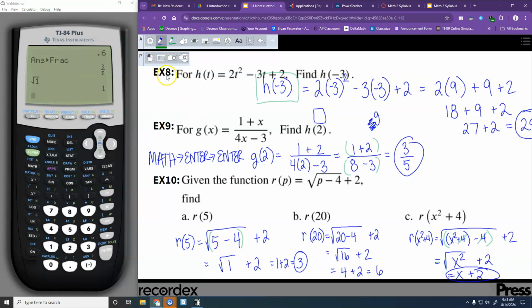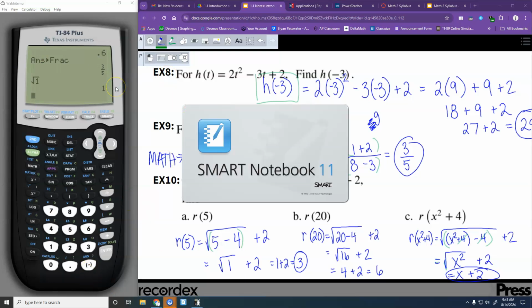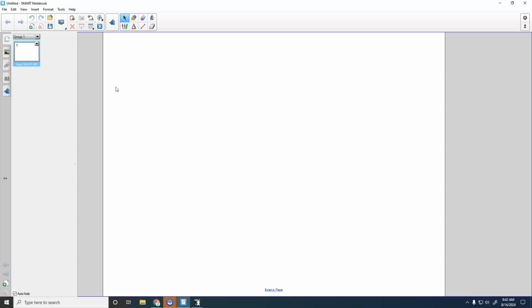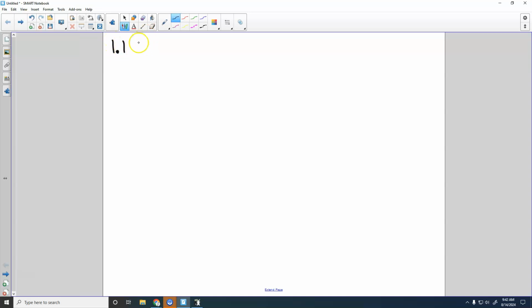Okay, we only have 10 minutes. What I want you to do right now is get a sheet of paper. If you just want to flip this over and use the back page, you can also do that. Or if you want to use a piece of notebook paper, if you like having lines. At the top of it, I want you to write 1.1 function answer hunt.